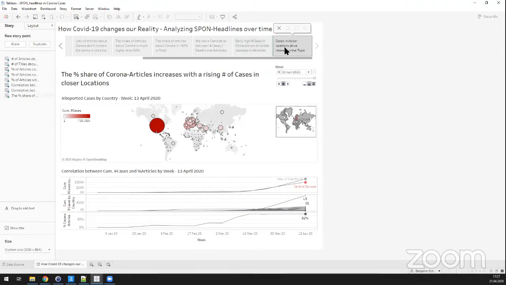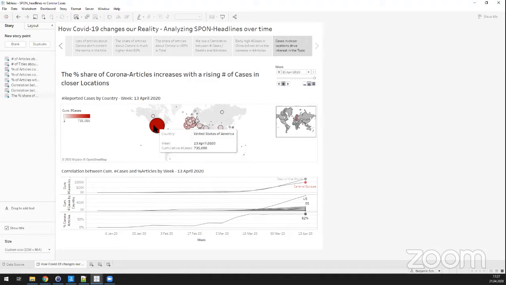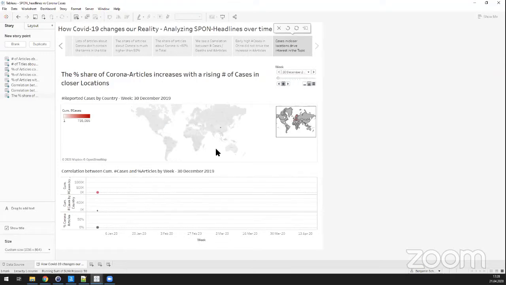So basically, we can look at our distribution of corona cases in the world, and we can have a look at it over time on the bottom. If we slide through time, we see that nothing really was going on at the start of December, and there were only a few cases in China.